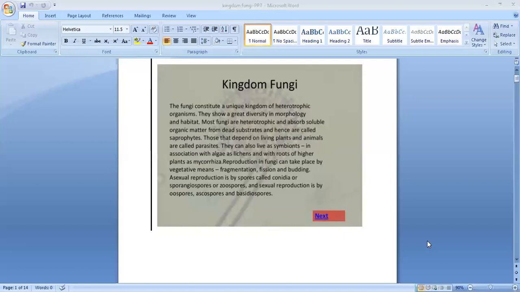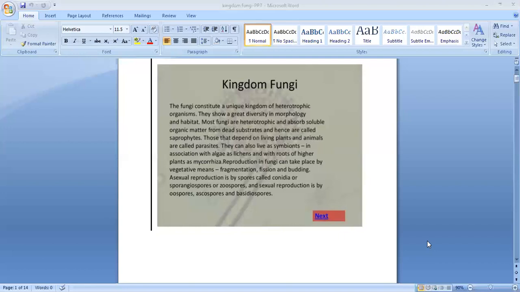Then how does this fungus help the plant? It helps to increase the surface area of the root. When it increases the surface area of the root, the plant can absorb more water and minerals from the soil. Like that, this fungus is helping the plant. So that is called mycorrhiza. You would have learned this in previous classes. At the same time, how will the plant help the fungi?